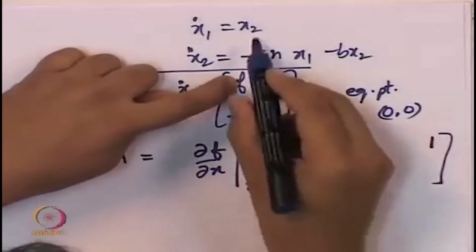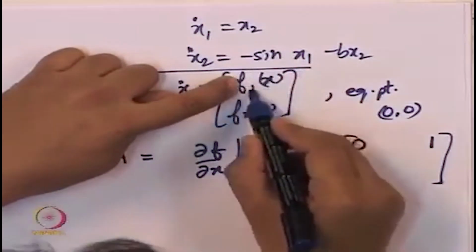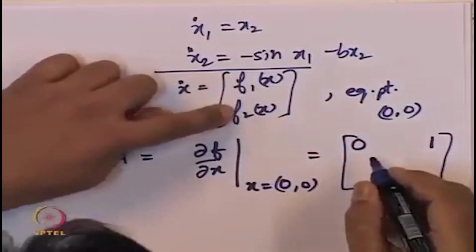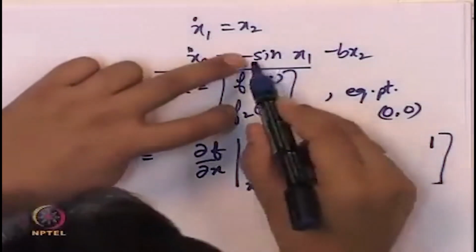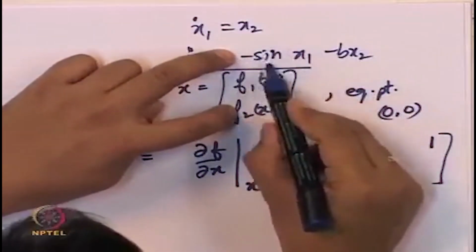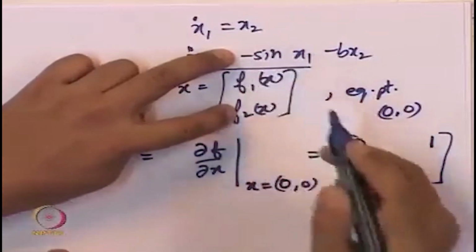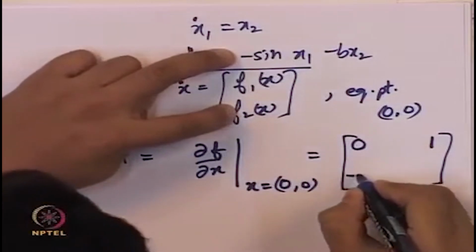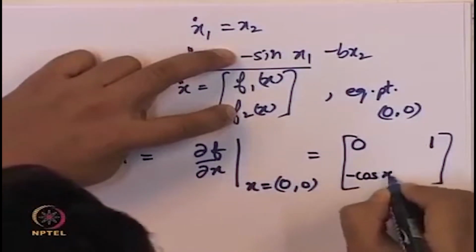Because f1 of x is equal to x2, so the derivative of f1 with respect to x2 is equal to 1. What is the derivative of f2 with respect to x1? Where does x1 appear in this equation? It appears only here. In other words, the derivative of minus sine x1 with respect to x1 is minus cos x1.